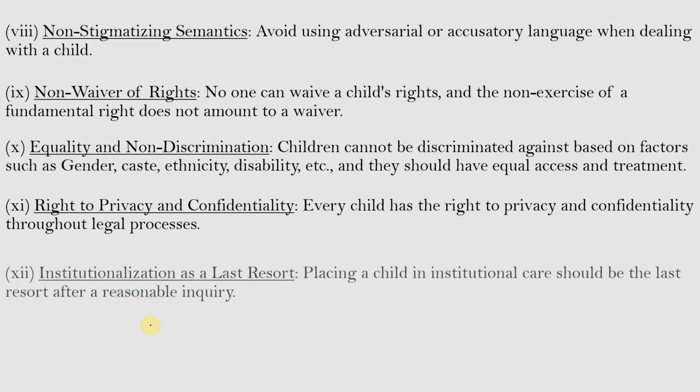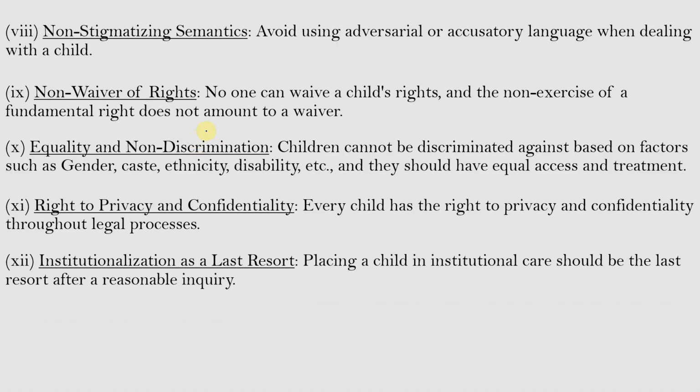And the next principle is institutionalization as a last resort. Placing a child in institutional care should be the last resort after a reasonable inquiry, as we have understood in the previous principle that the family of a child shall be primarily responsible for the child's care.